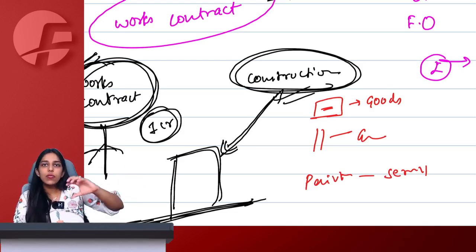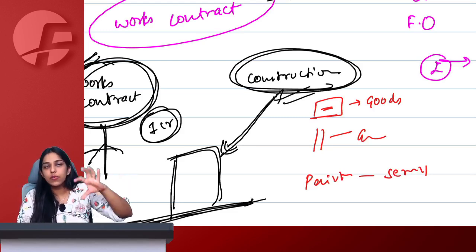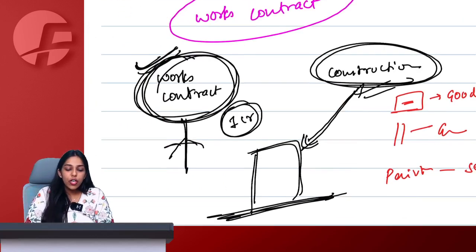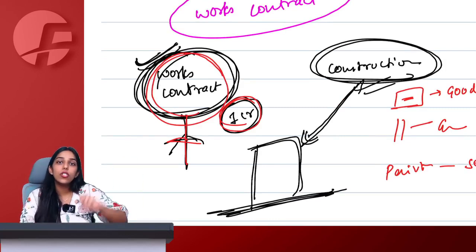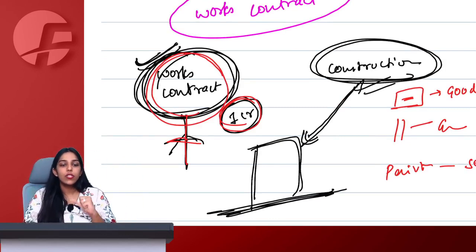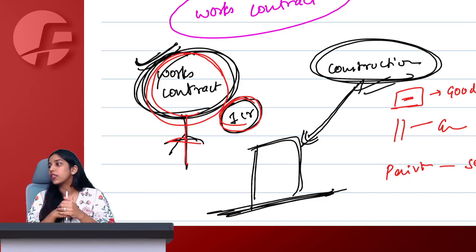So, transactions which qualify as goods will be goods. Transactions which qualify as service will be service. But for a works contract, I give the entire 1 crore to one person only. Now, he will give goods also, he will give service also. So, now you have to treat the entire thing as a service.